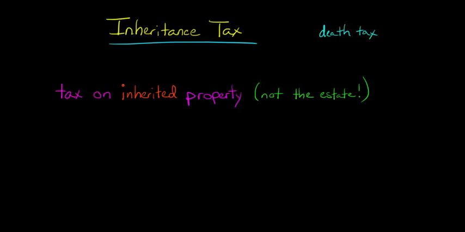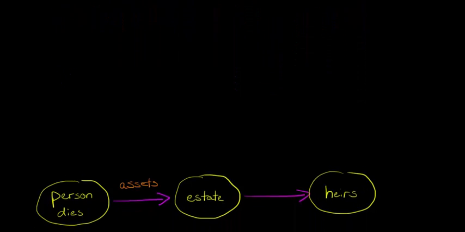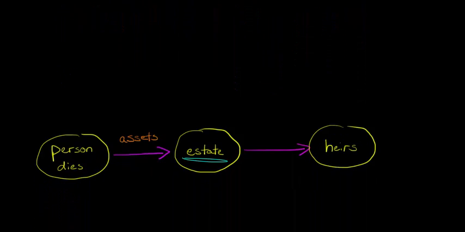So, the estate tax is not based on inherited property, and it is imposed on the estate itself. Now, that might seem weird to you, and you might think, hey, I don't even really understand what you're talking about. Well, think about it this way. When a person dies, their assets are going to go into an estate. That's just what we call the collection of their assets. After a person dies, their assets go into this pool, which we call the estate.